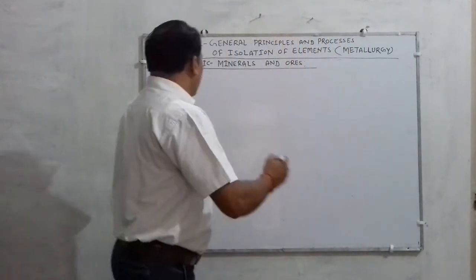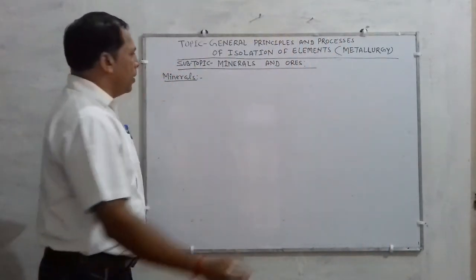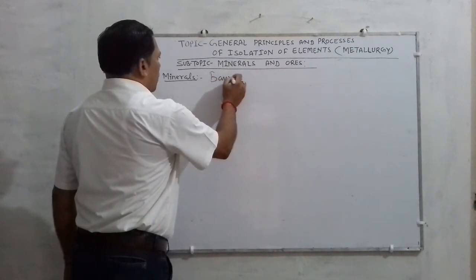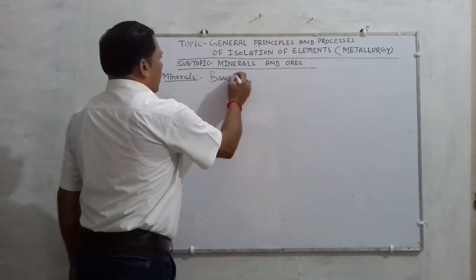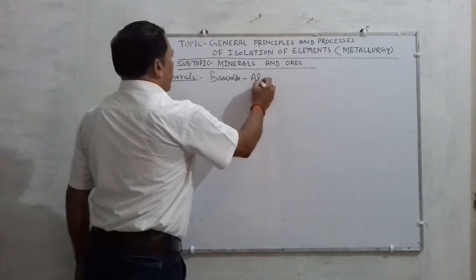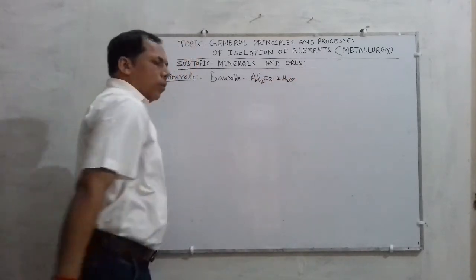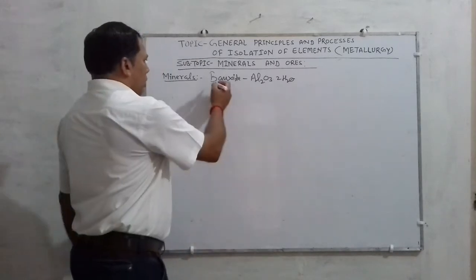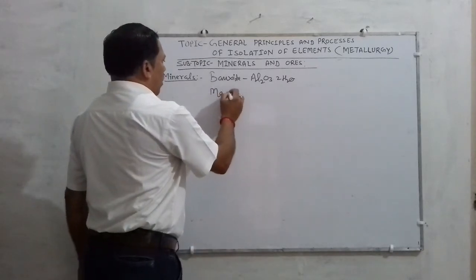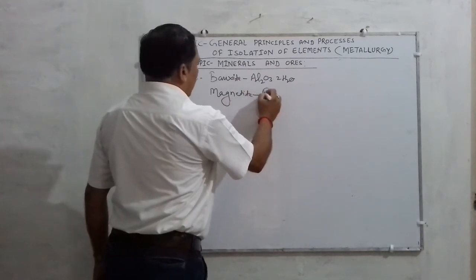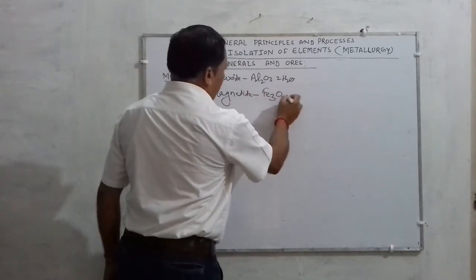For example, some important examples of minerals. You have heard the name of this very mineral, bauxite, and its formula is Al2O3·2H2O. Alright. You have also heard the name of magnetite. Magnetite's formula is Fe3O4.